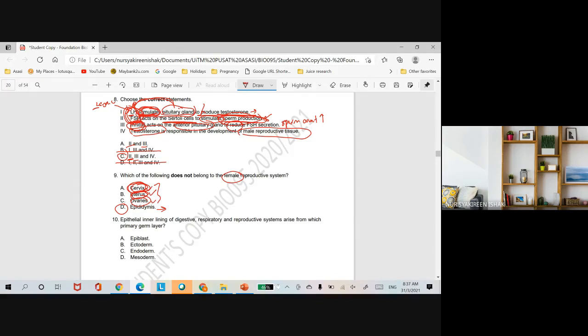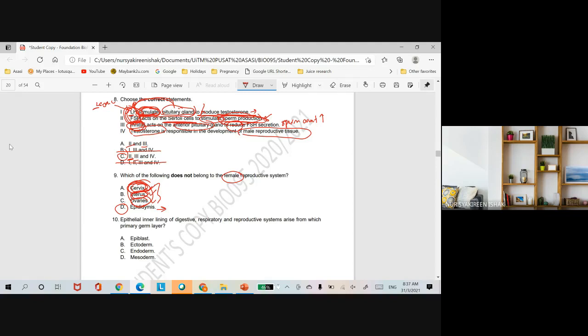The follicles containing the oocyte will develop into secondary oocyte to be released during ovulation. So that is the function of the 3 structures or organs of the female reproductive system.